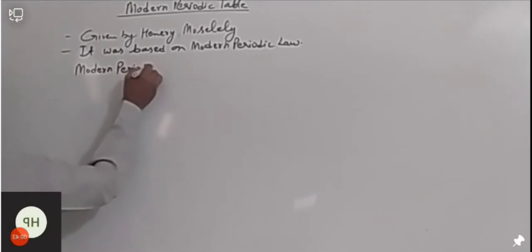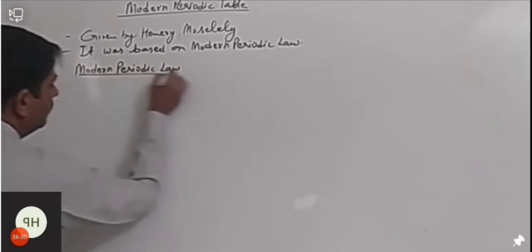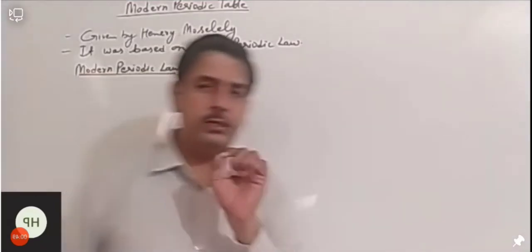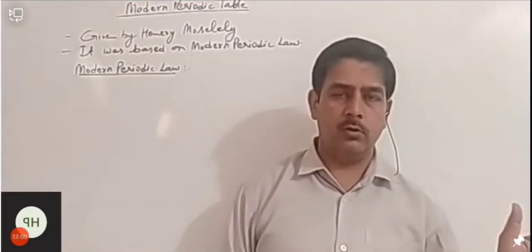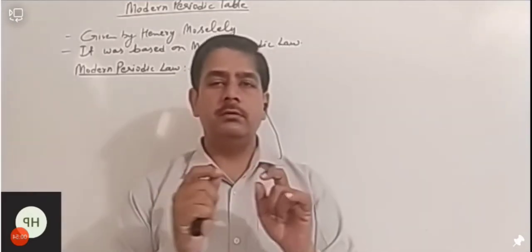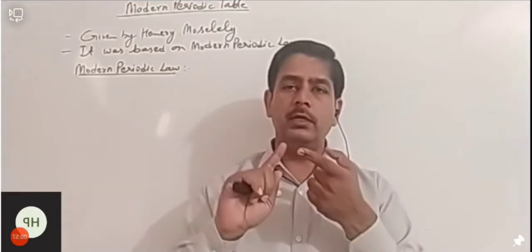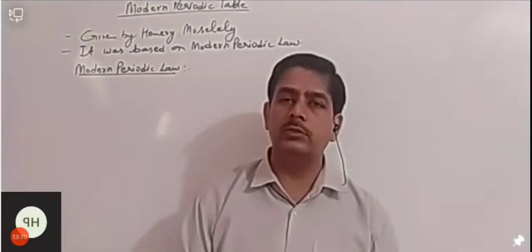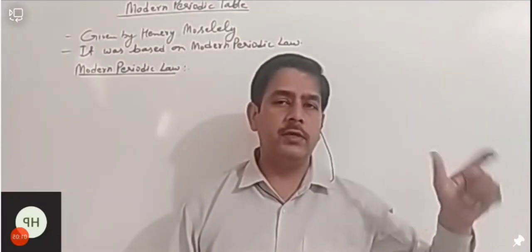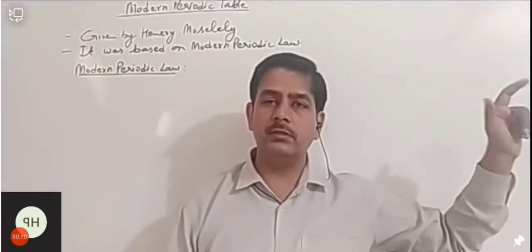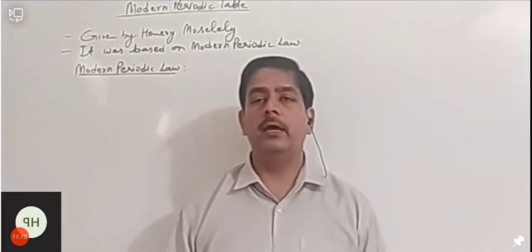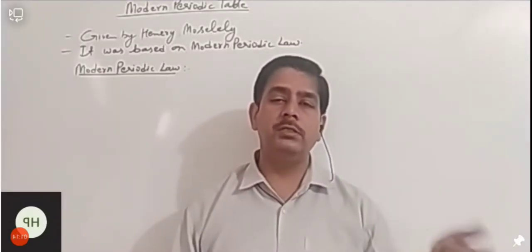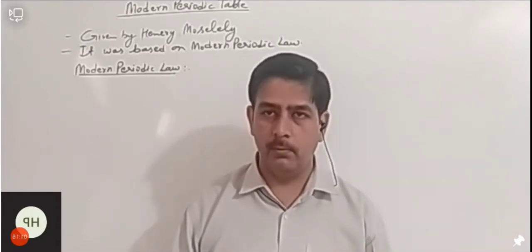So let's see the modern periodic law. There was a slight difference between the modern periodic law and Mendeleev's periodic law, and the difference was atomic mass and atomic number. In Mendeleev's periodic law, we studied that the physical and chemical properties of elements are a periodic function of their atomic masses. Mendeleev used the word atomic masses, and in the modern periodic law, instead of atomic masses, it was given atomic number.